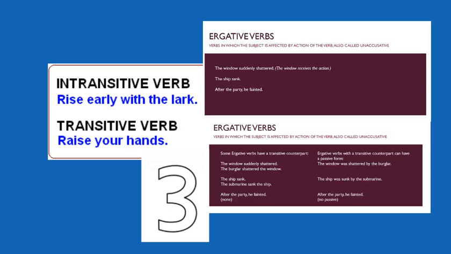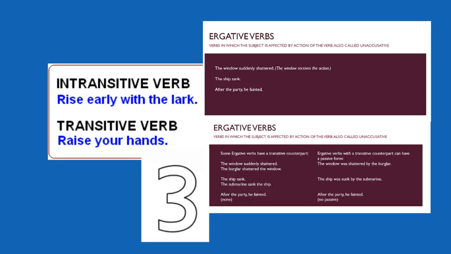Sometimes you can change these and give them a passive meaning if they have a transitive counterpart. The window suddenly shattered. But I could say the burglar shattered the window. So there's a transitive counterpart to that. So therefore I can put it in the passive. The window was shattered by the burglar. Okay. The ship sank. That's ergative. While the submarine sank the ship is transitive. So therefore the ship was sunk by the submarine is the passive formation.